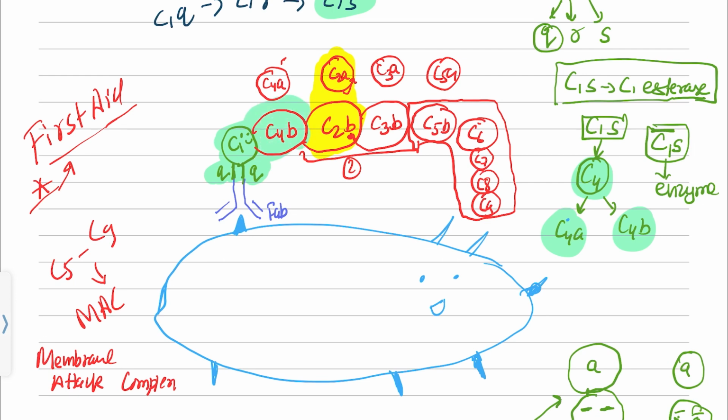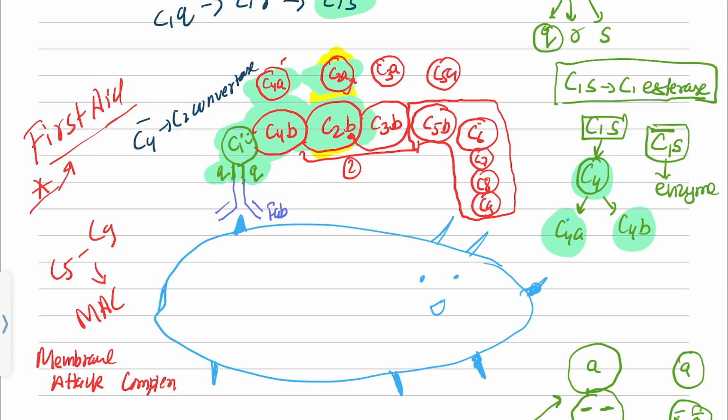And then this C4 gets attached to the C1, and now the C4, which is also known as C4 dash, is known as C2 convertase, because it will convert C2 into two parts, C2B and C2A. C2A and C4A will go somewhere else. I will come to that later in this video, as I told you earlier.